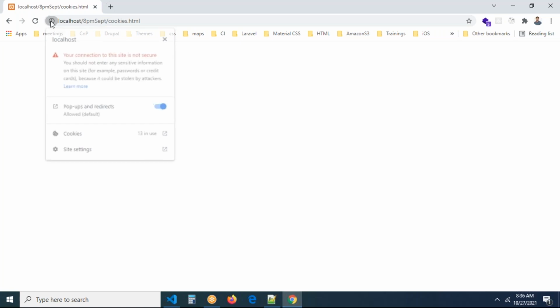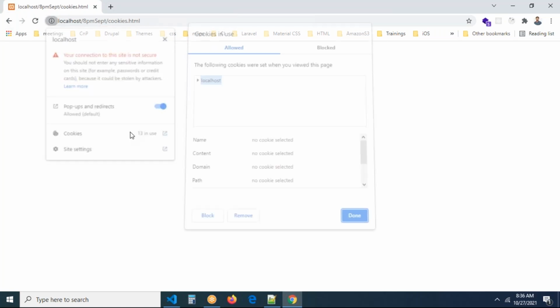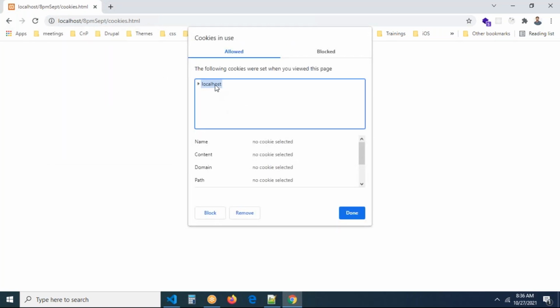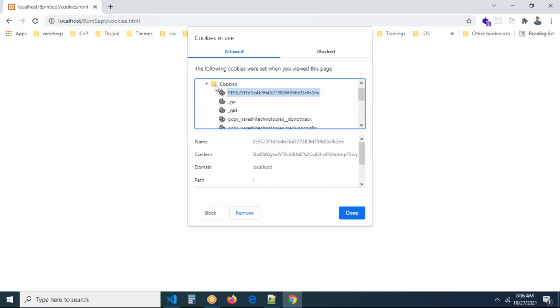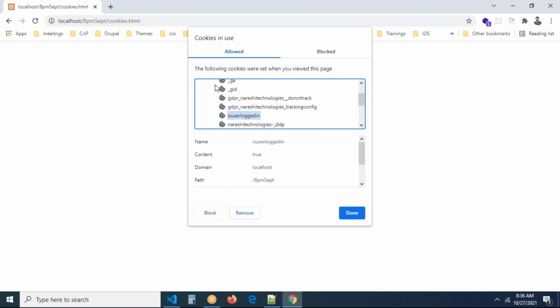You can check here now. Earlier we saw a lot of things, right? Now you can see 13 cookies in use for localhost. Now you can check this. I'm just going to write the cookies. Now you can see, yes, the username cookie. The user logged in cookie was not there, but yes, the user logged in cookie is created, as well as the username cookie.